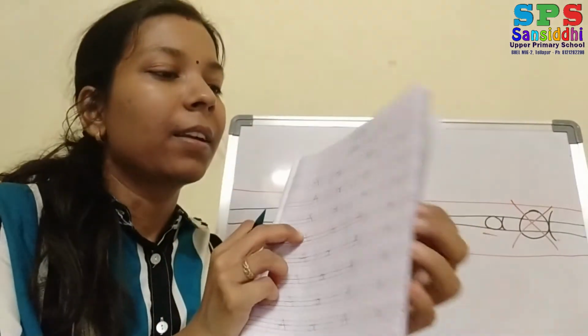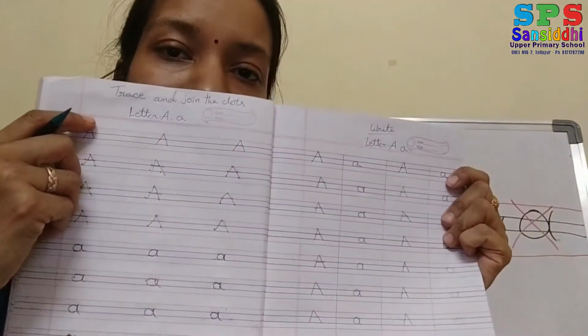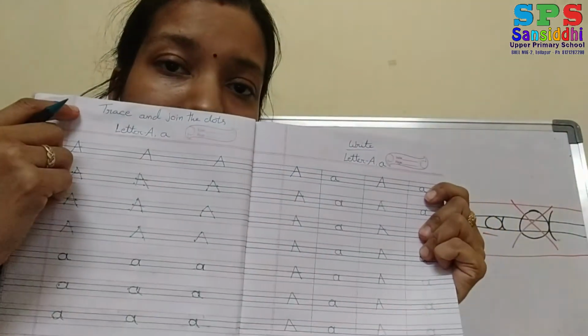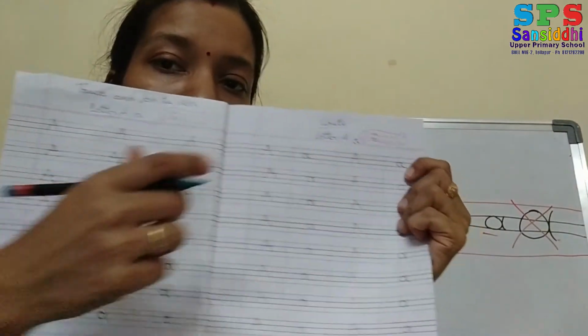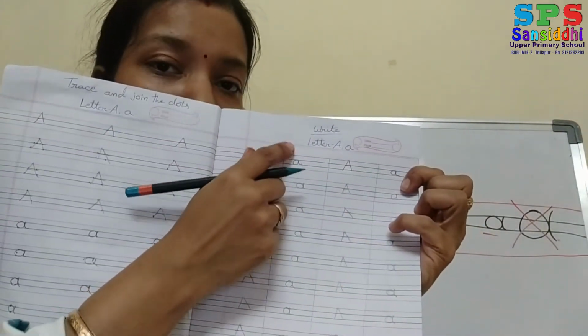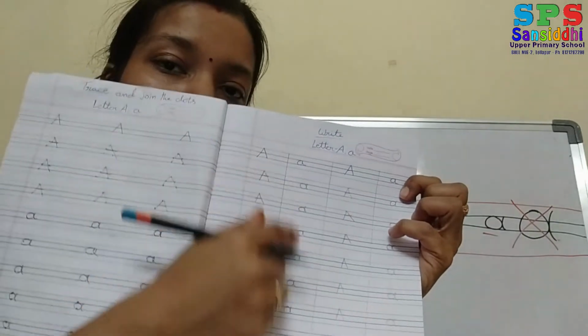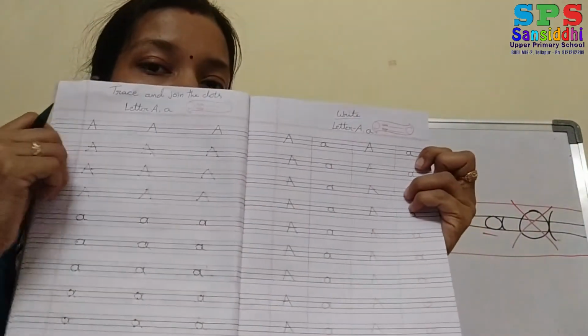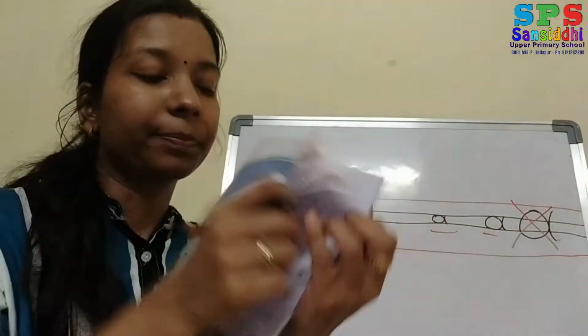Okay, now this is your homework. 2 pages. You are having 2 pages homework. Trace and join the dots. Now without dots you have to write only capital A and small a. Okay, in the practice book you are having 2 pages homework.